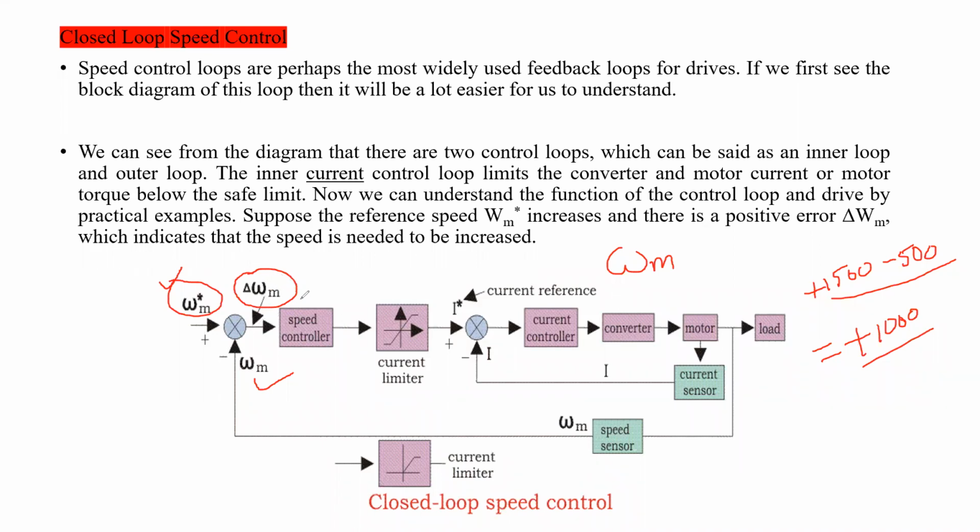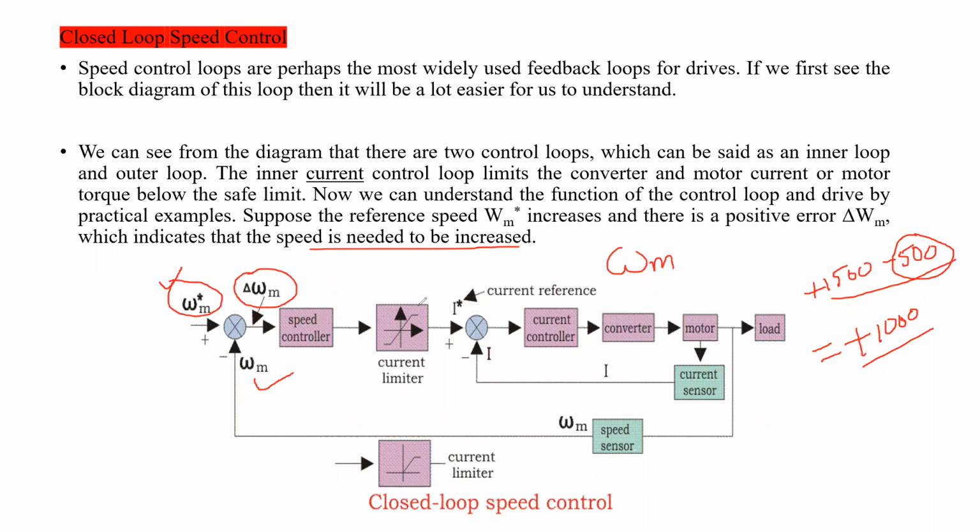Positive error means the controller will understand the speed needs to increase, because the speed has decreased to 500, so a positive error is produced. Positive error produced means the controller circuit will understand we need to increase the speed. Accordingly the speed controller will give the signal to the circuit, which will then give the commands to the converter circuits. Accordingly the speed will be increased.